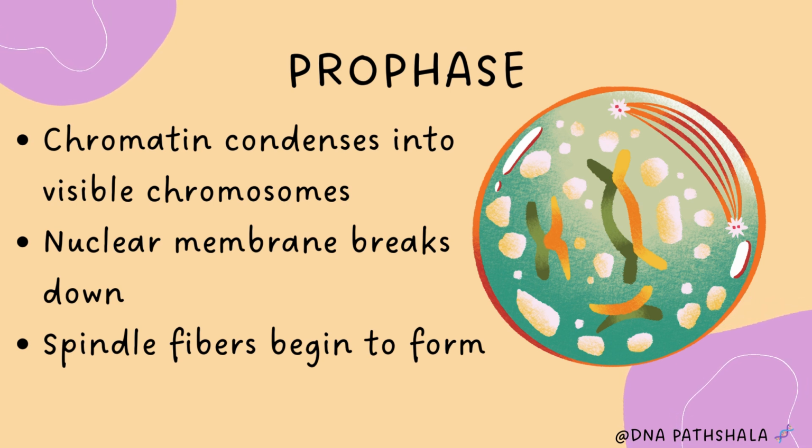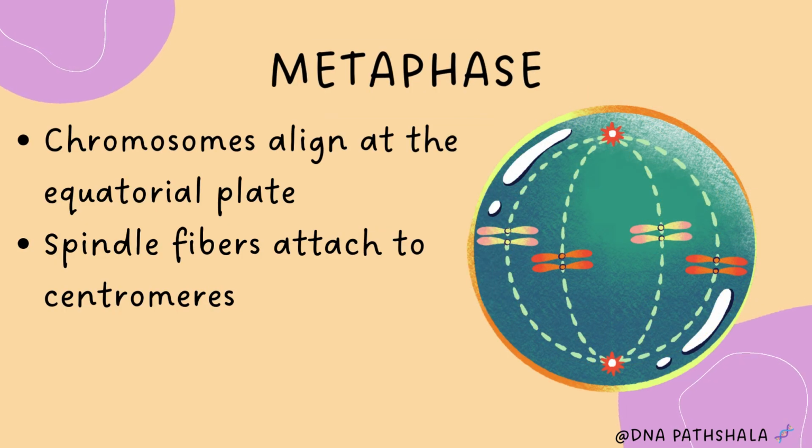In prophase, chromatin condenses into visible chromosomes. Imagine threads getting rolled into tight balls. The nuclear membrane breaks down and spindle fibers start to form. Spindle fibers are like ropes that will pull chromosomes later.